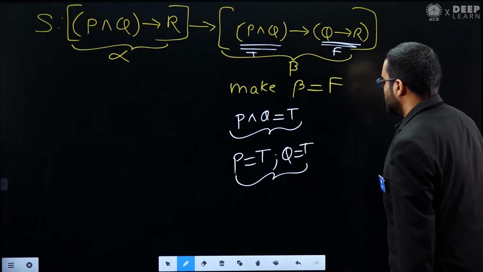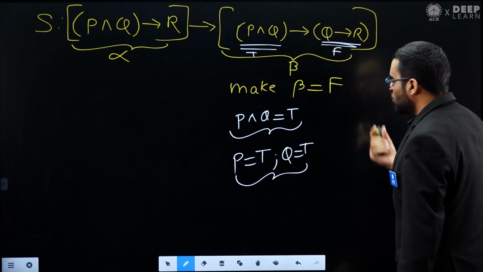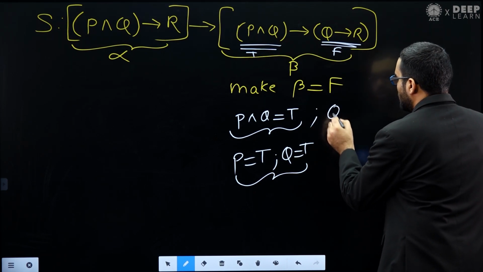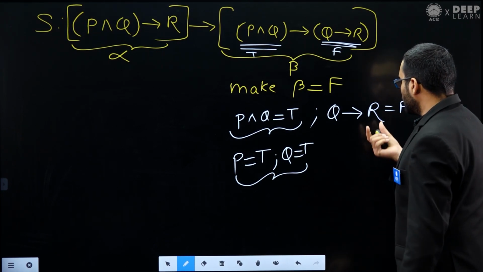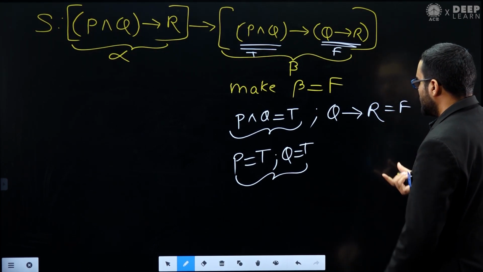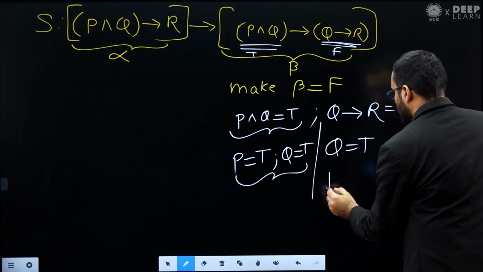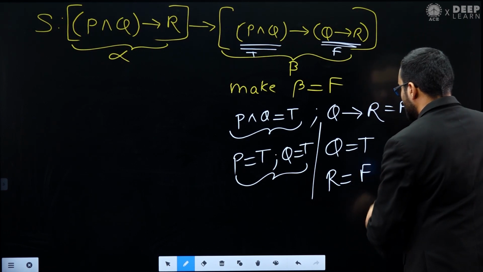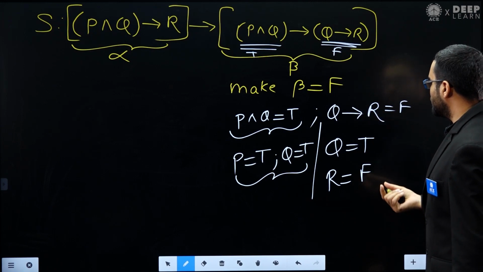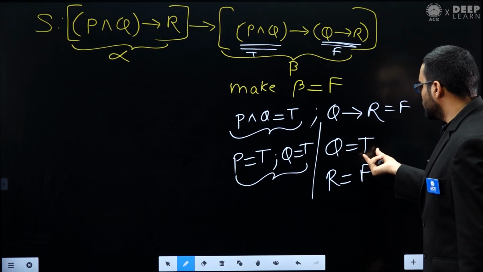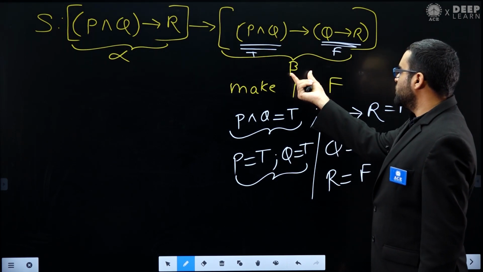Next I want to make this false: Q implies R. This is an implication statement, and if I want to make it false, there is only one way. I have to make Q equal to true and R equal to false. So now I have made beta equal to false.